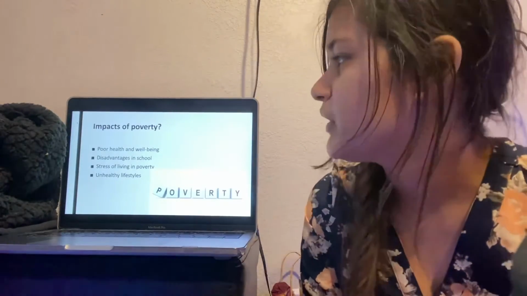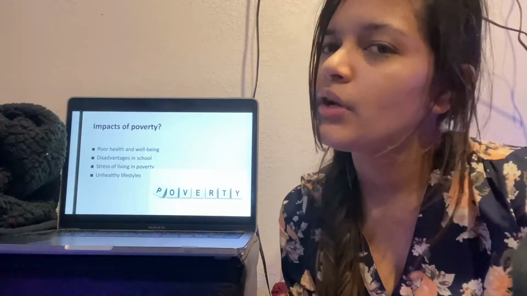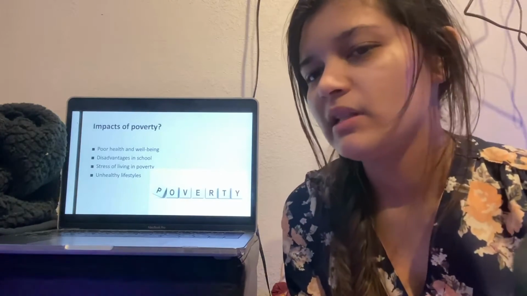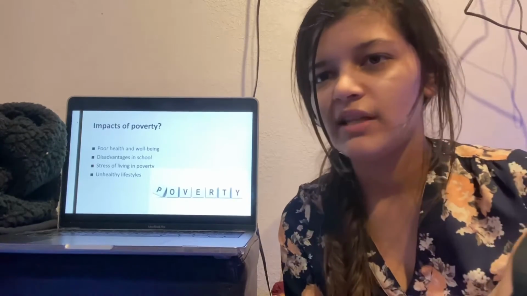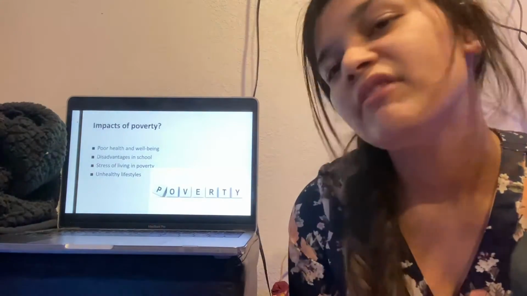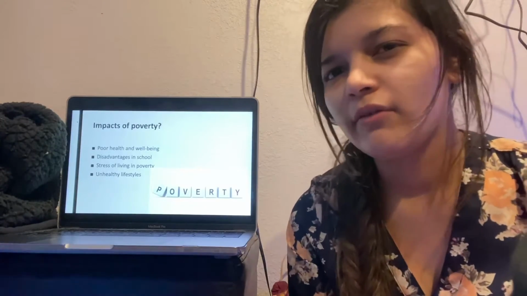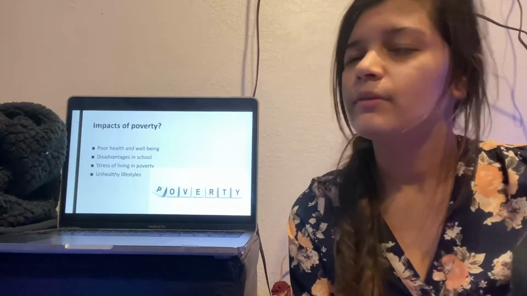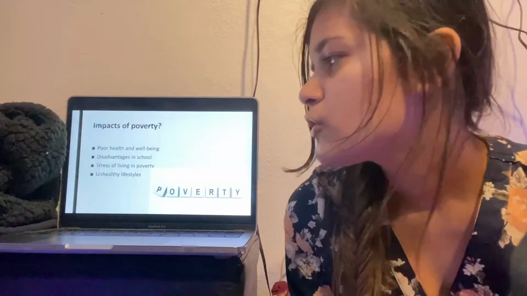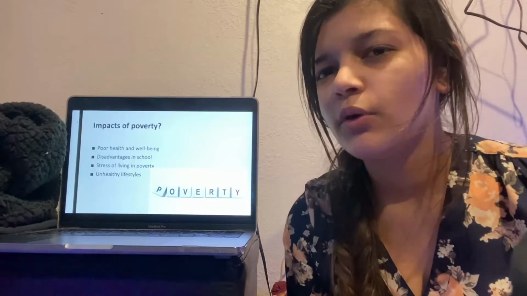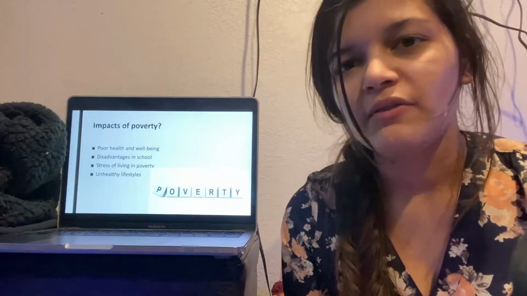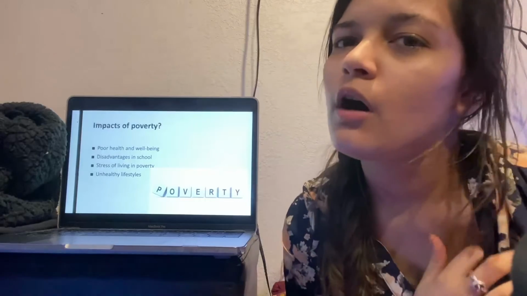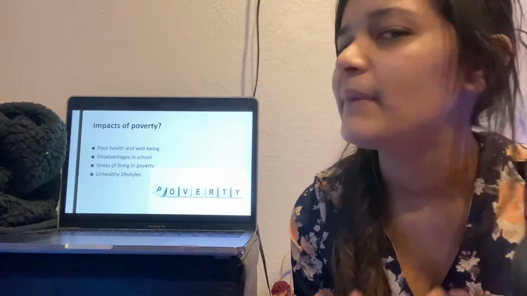The impacts of poverty. They have poor health and well-being. When going into poverty, most people cannot afford expenses such as medical expenses, and it's kind of hard for them to pay for that, so they avoid it to help ease the burden. They have disadvantages in school. They can't always do everything like a person that is not in poverty would do, so sometimes they're not the best. They have some big disadvantages in school. Stress of living in poverty, and sometimes they have to stress about things that other people do not have to stress about if they're not in this situation. And they have unhealthy lifestyles because they have to alter some things along the way in their lifestyles that may not always be healthy for them.